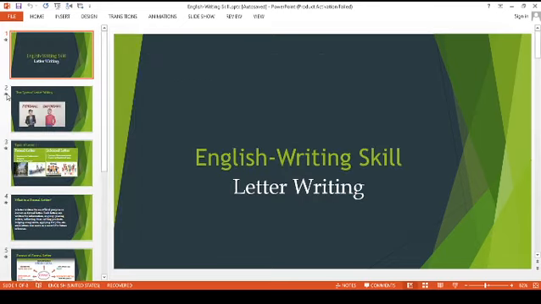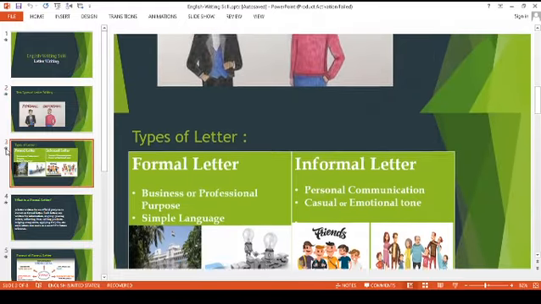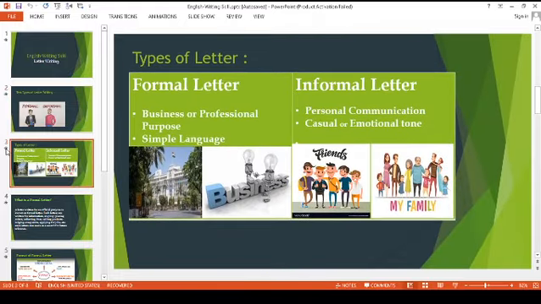Okay. So first we have seen the writing skill, that is letter writing. We have seen letter writing has 2 types, formal and informal. A formal letter is for writing for business purposes, and informal is for friends, families or relatives.